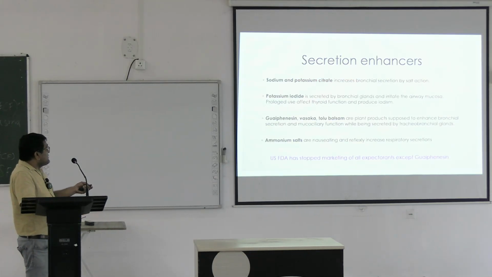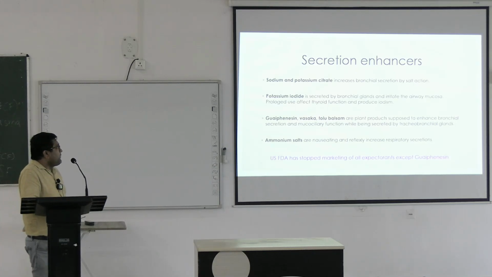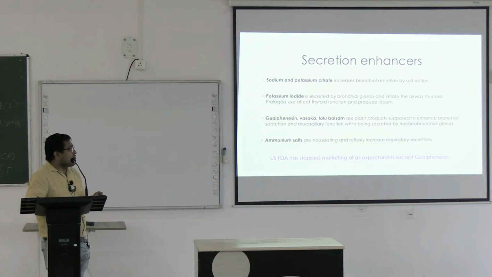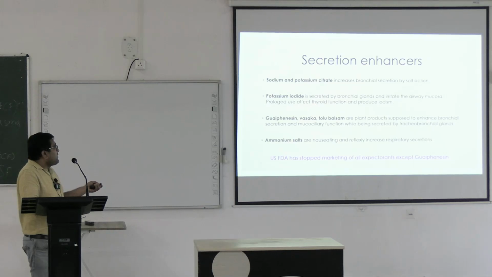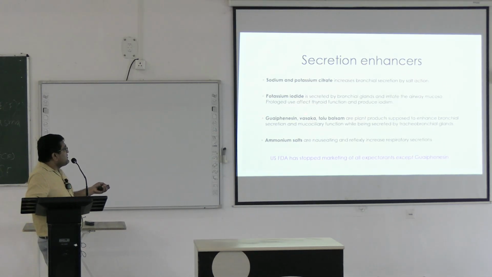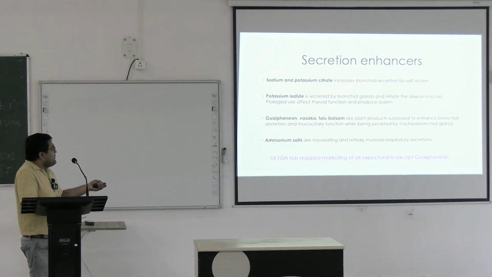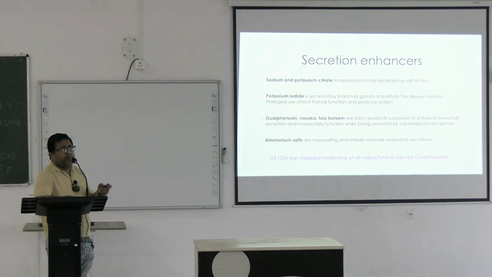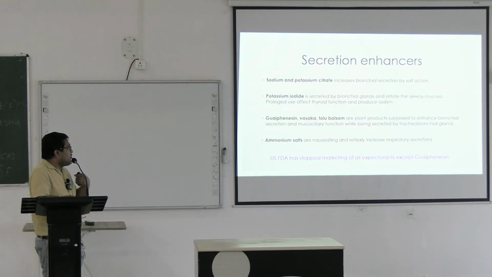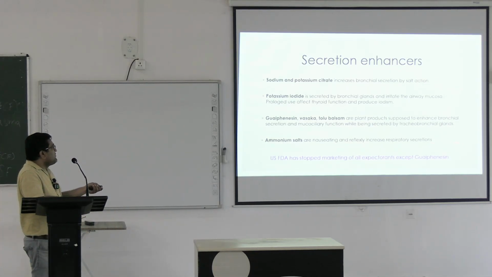Now secretion enhancers include sodium and potassium citrate, which act by salt action. Potassium iodide: the problem is that prolonged use affects thyroid function. Guaifenesin, Vasaka and Tolu balsam are plant products. They increase the bronchial secretion and improve the mucociliary function while being secreted by the tracheobronchial glands. Ammonium salts act reflexly, cause a nauseating effect and increase the respiratory secretion.